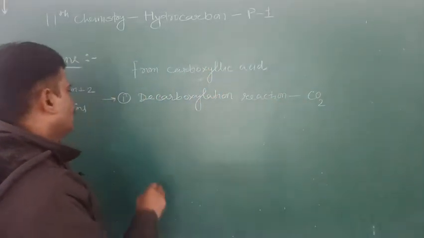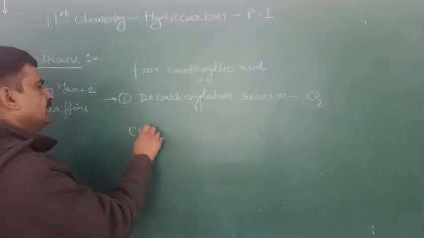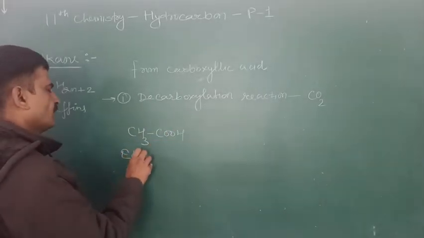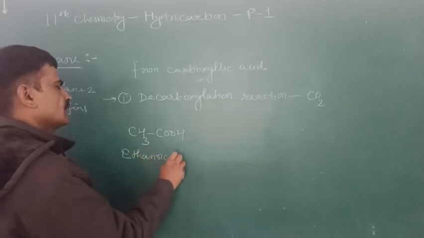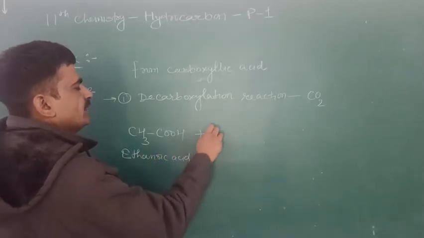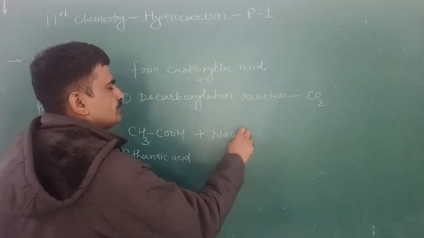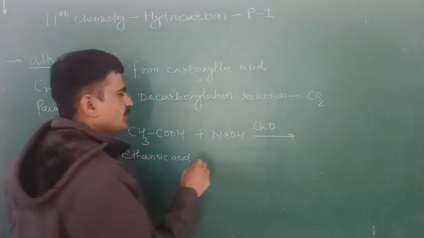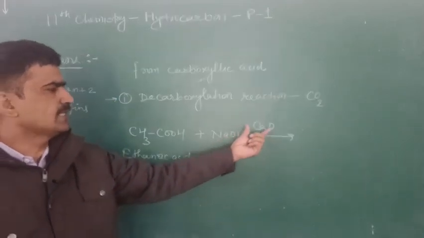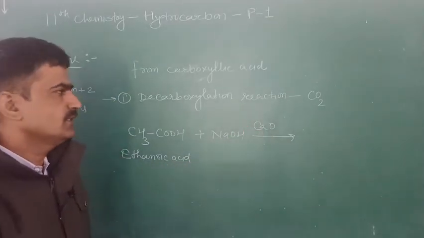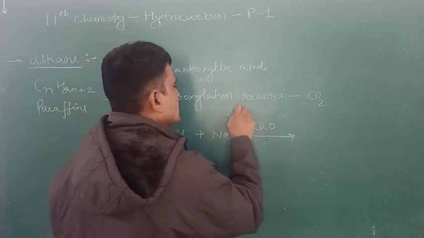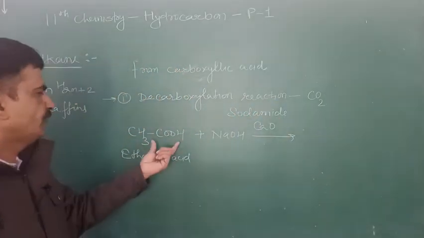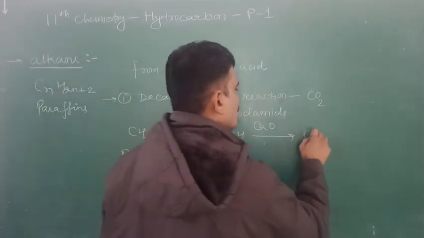In that, first we take acetic acid, just like I take ethanoic acid. This is treated with an alkali in presence of calcium oxide. This mixture of sodium hydroxide and calcium oxide is known as soda lime. And it forms a salt, sodium acetate.